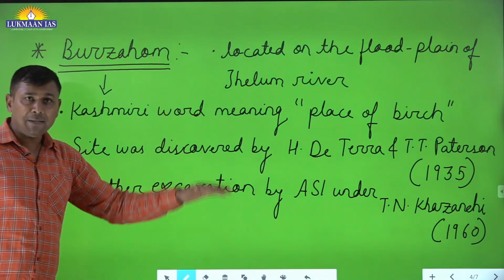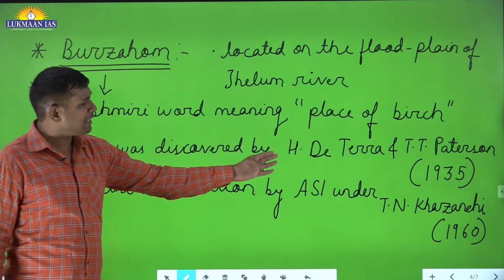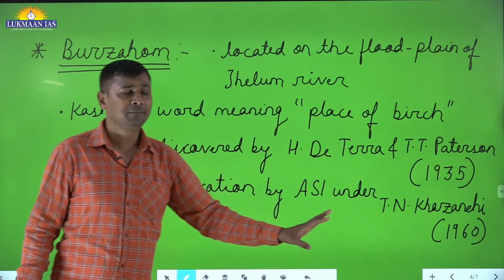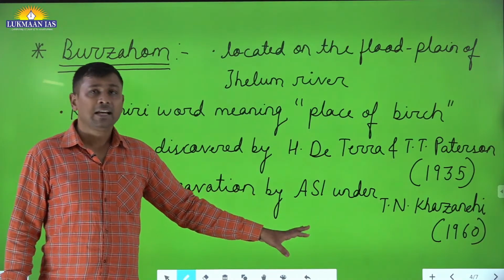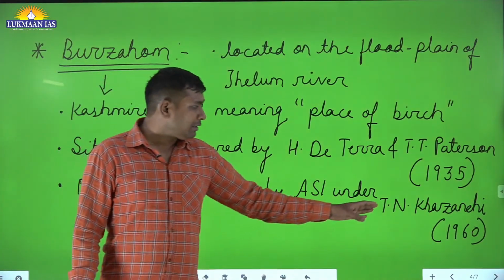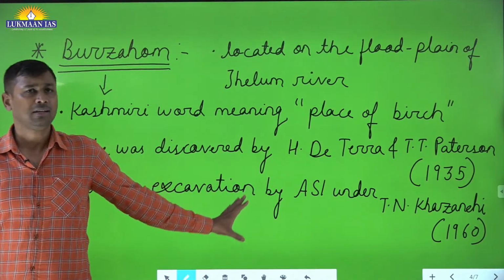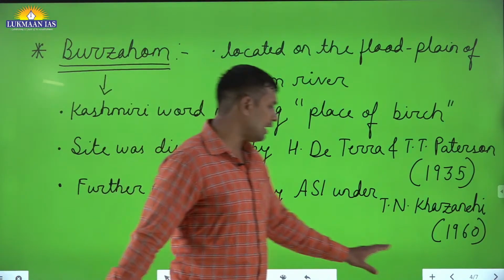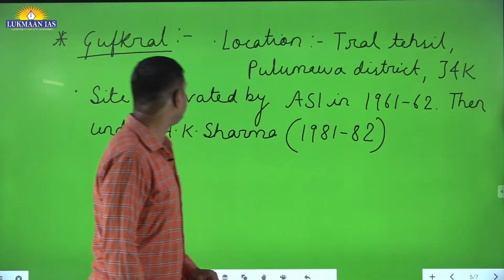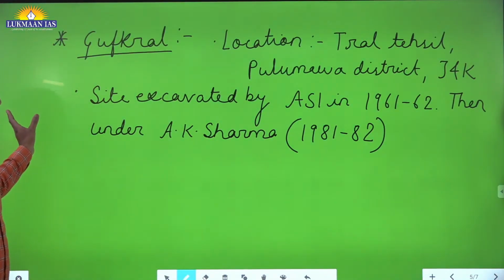And before independence we have H.D. Tera and T.T. Patterson. After independence the excavation was led by ASI under the leadership of T.N. Khajanchi. Okay, just write this information in 2 lines, 3 lines, and keep revising it. So that was Burzahom.